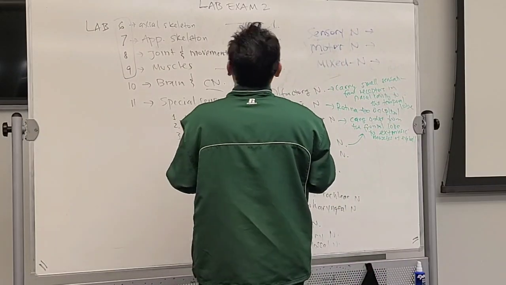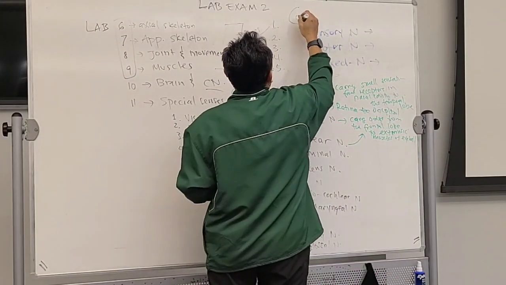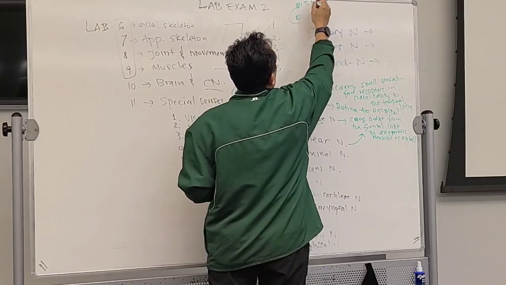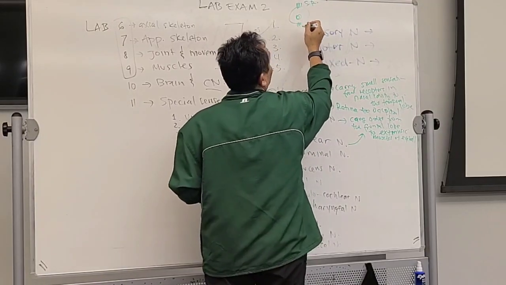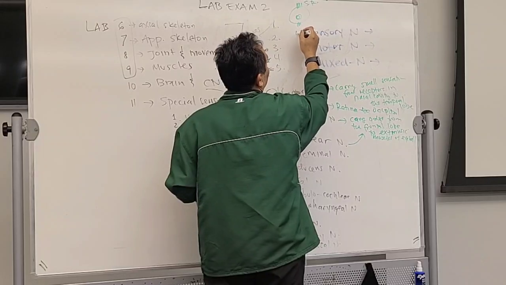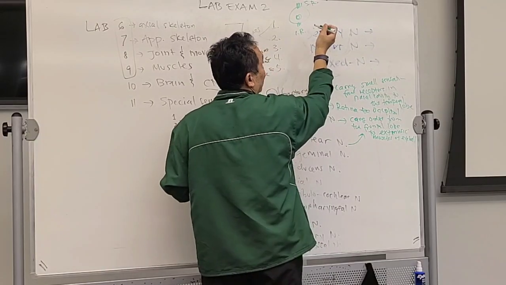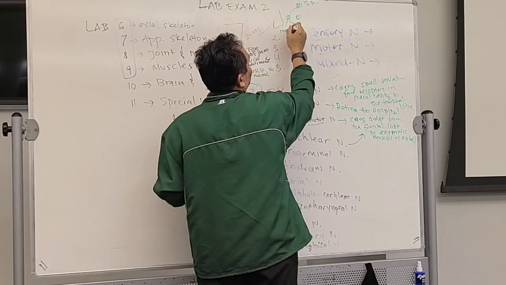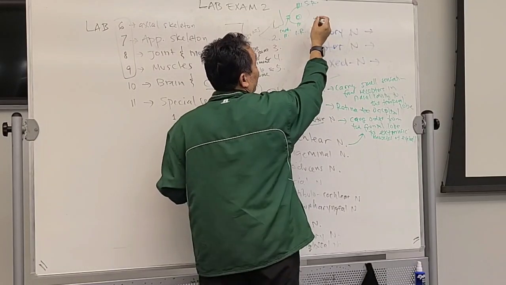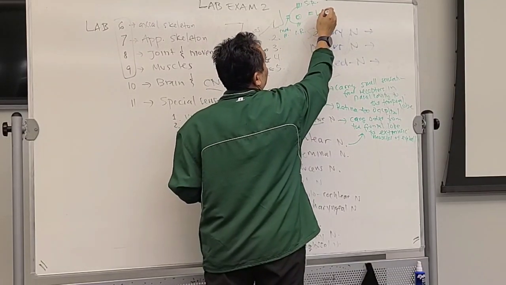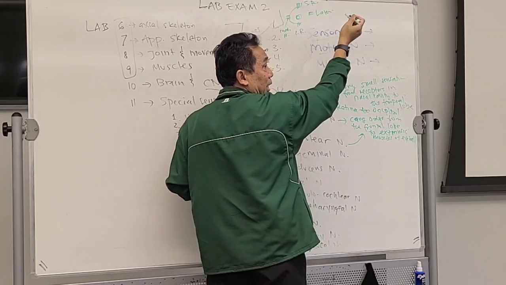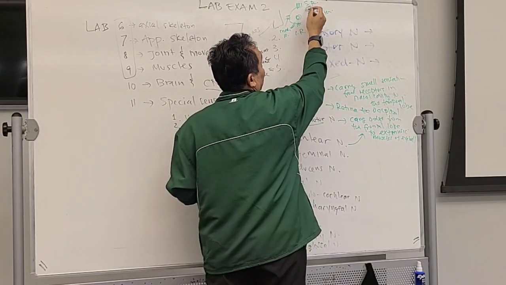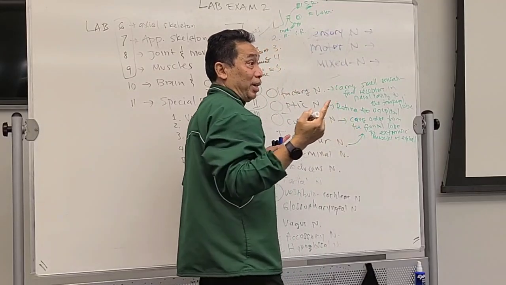If this is your nose, then the one over here is going to be the medial rectus, and the other is the lateral rectus. And there are 2 more, inferior oblique and superior oblique, right?